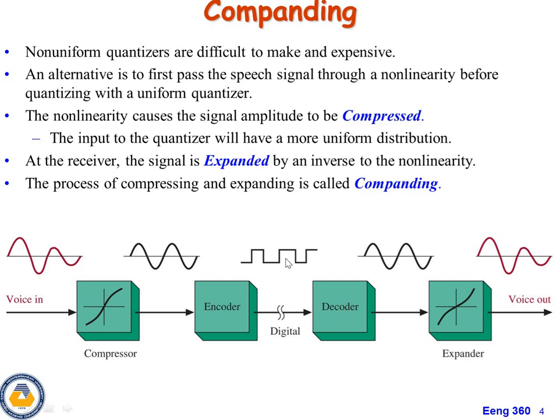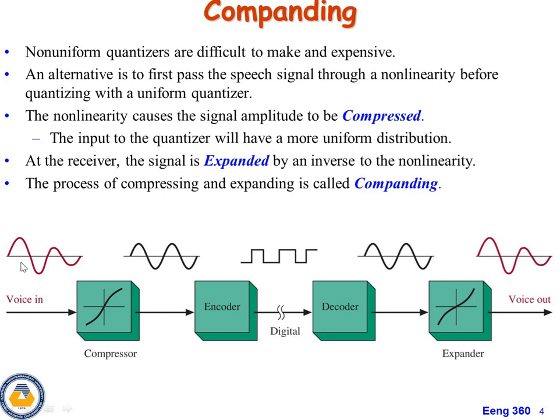Whatever input we apply, the decoder performs the same kind of operation as the encoder, but it is not a reverse operation. In this case, the digital output is converted again into a uniform distribution. The uniform output then passes through the expander with the help of non-linearity. Again, the signal comes back into the original shape.